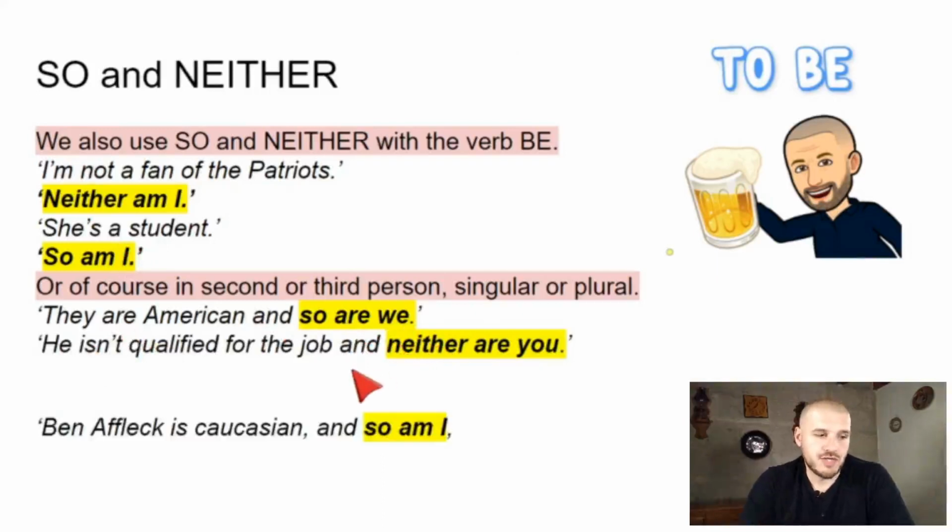Ben Affleck is Caucasian, and so am I. So I have a chance with Ana de Armas. I'm still dreaming, guys, still dreaming.